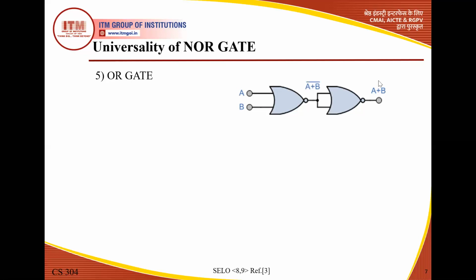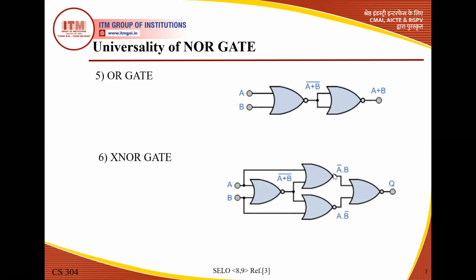So now we have another gate, that is XNOR gate, a very important gate. So here is the arrangement of XNOR gate, students concentrate here. We use 4 NOR gates in such an arrangement that it is converted into XNOR. What is the expression of XNOR? AB plus A bar B bar. And what is the expression of XOR? A bar B plus AB bar.